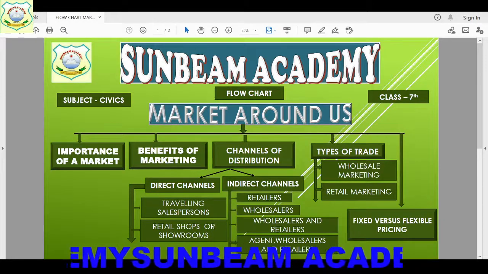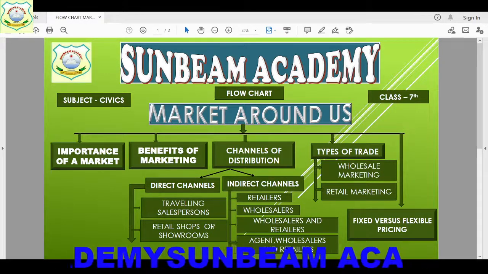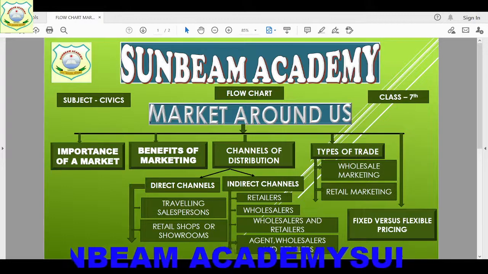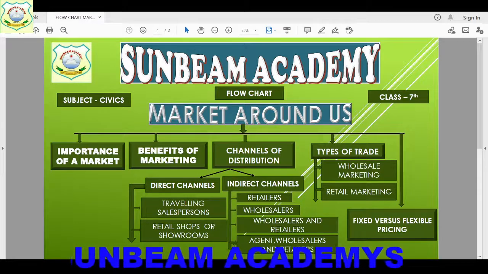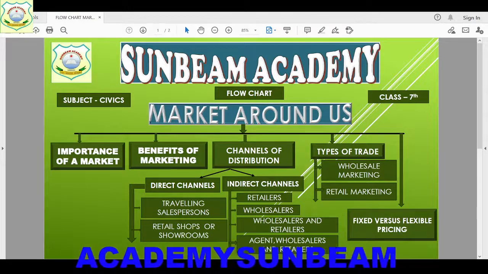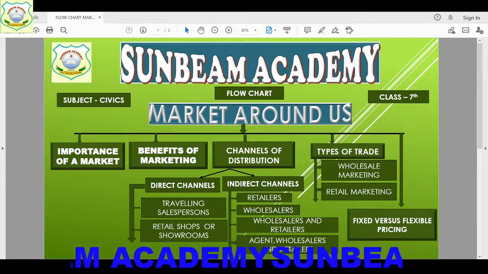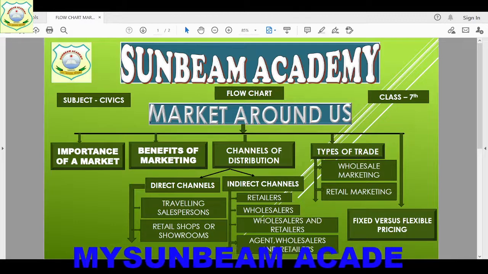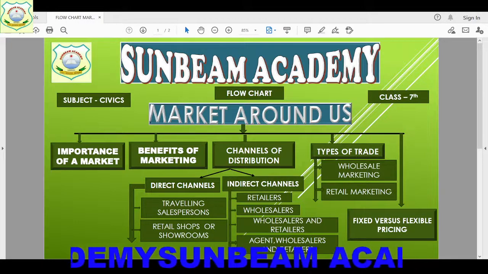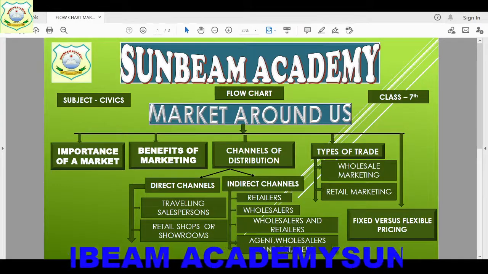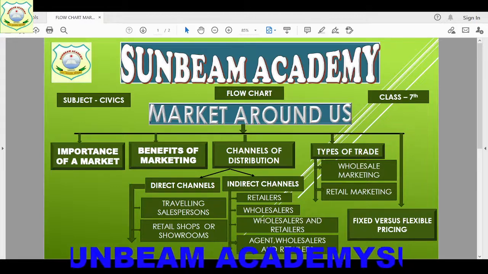So we have seen, then in importance of market, children, marketing establishes a link between the producer and the consumer. So children, we have seen a chain of market, right? How the goods are distributed. From the producer it is given to the wholesaler, he again puts some margin on it, and he distributes to traders, that means to retailers, small retailers, and from the retailer it is distributed to consumers, right? That means we purchase the good, we consume it, that means we use it, right?